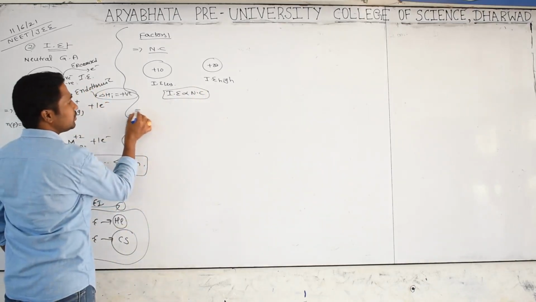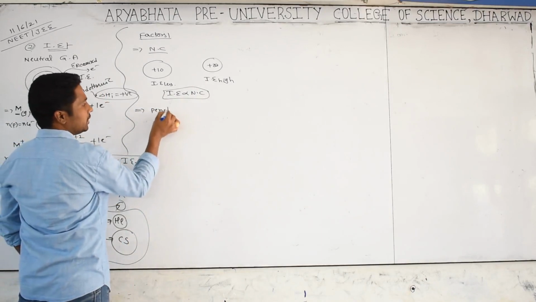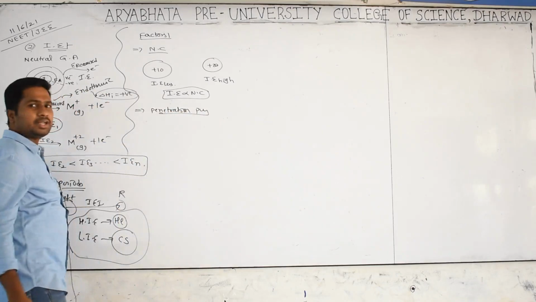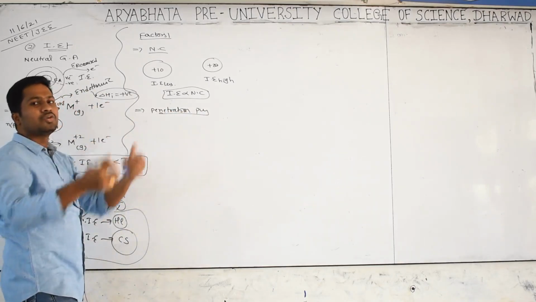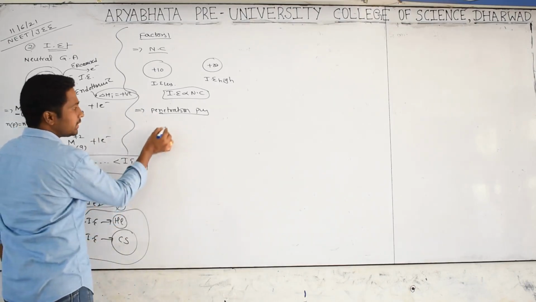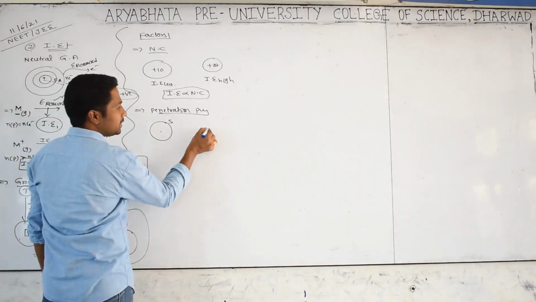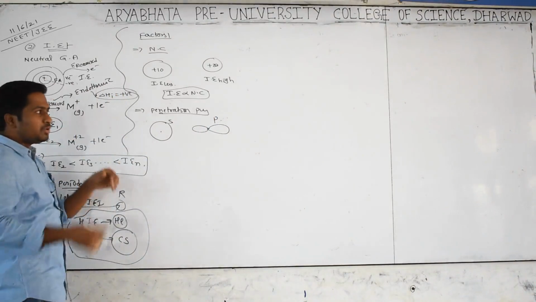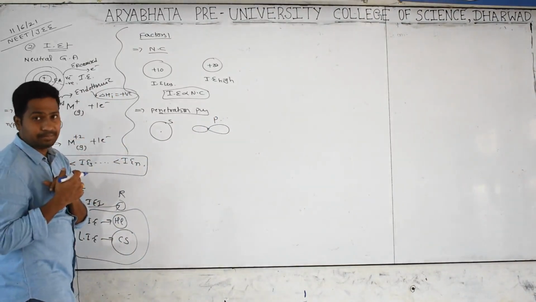And later we are going to another important thing, which is penetration power. What is the meaning of penetration power? The intermixing power of an orbital with the nucleus is called penetration power. For example, you have an atom in which the last electron is present in the s orbital. You have another atom in which the last electron is present in the p orbital. Which is more penetrated with the nucleus? Its ionization energy will be high.